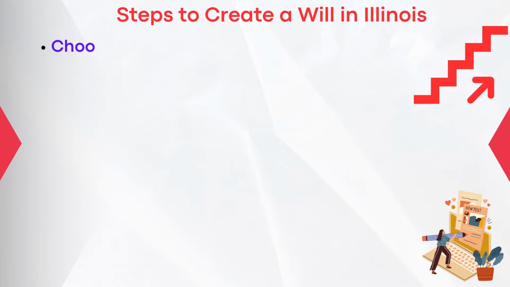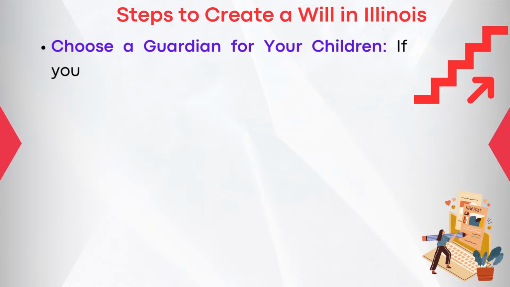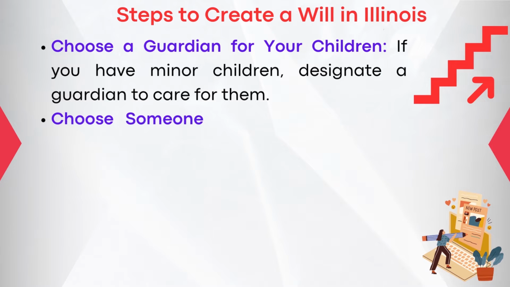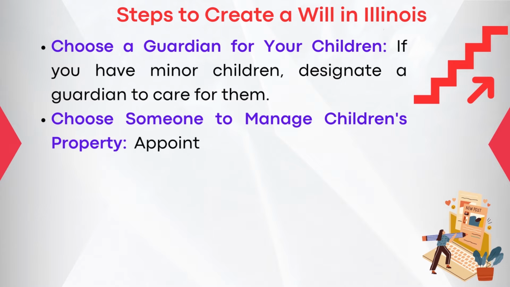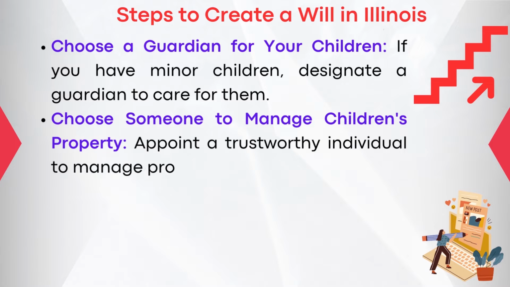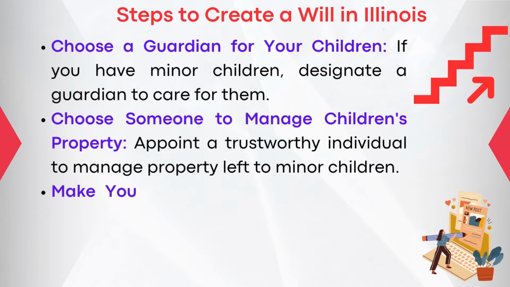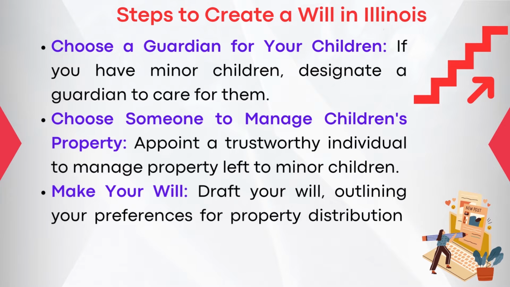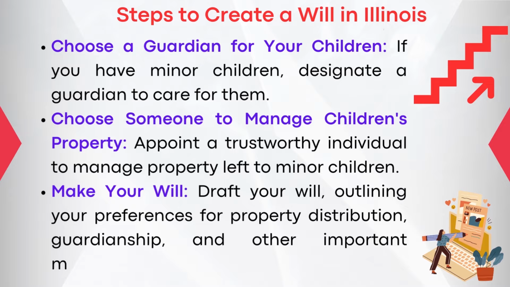Step number 4. Choose a guardian for your children. If you have minor children, designate a guardian to care for them. Step number 5. Choose someone to manage children's property. Appoint a trustworthy individual to manage property left to minor children. Step number 6. Make your will. Draft your will outlining your preferences for property distribution, guardianship, and other important matters.